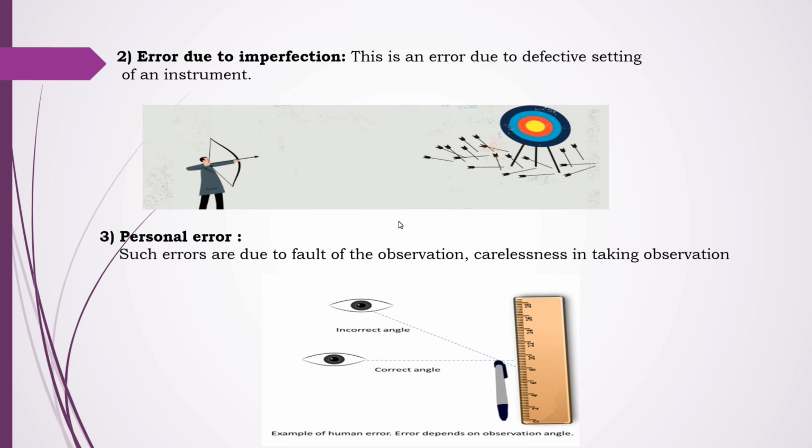Just like measuring the length of a pen, we must observe exactly perpendicular over the scale. If the angle changes, it will give an incorrect reading, and that is nothing but carelessness in the observation. That's why this error is known as the personal error. We can term it a human error also.